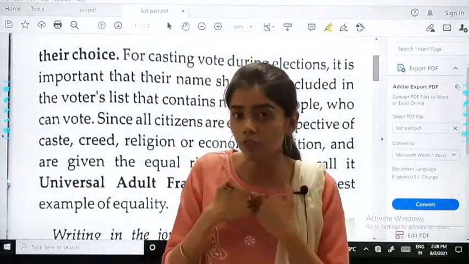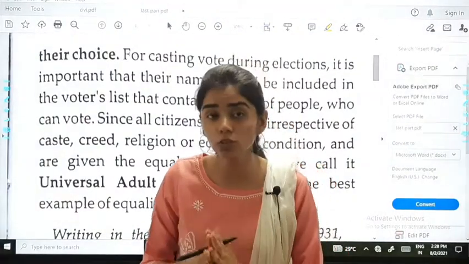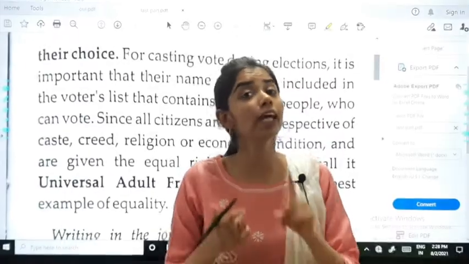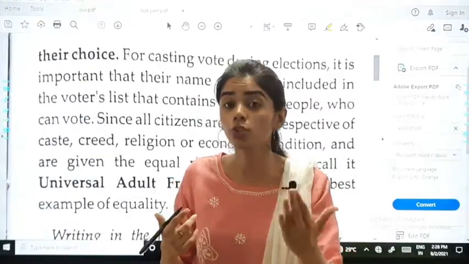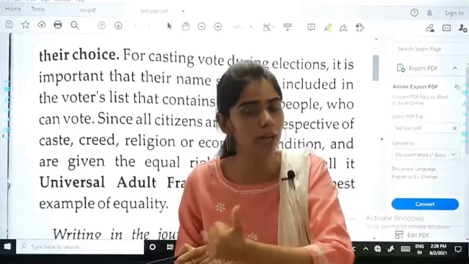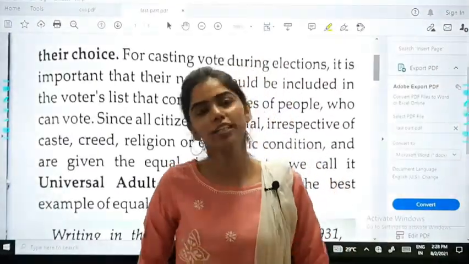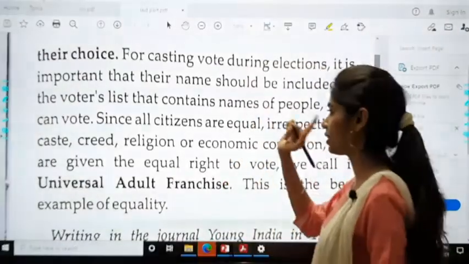So for example, if I want to vote, I go to the center and show my voter ID as well as age proof that shows I am 18 years or above. That can be your Aadhaar card, through which they can identify. Is it clear?